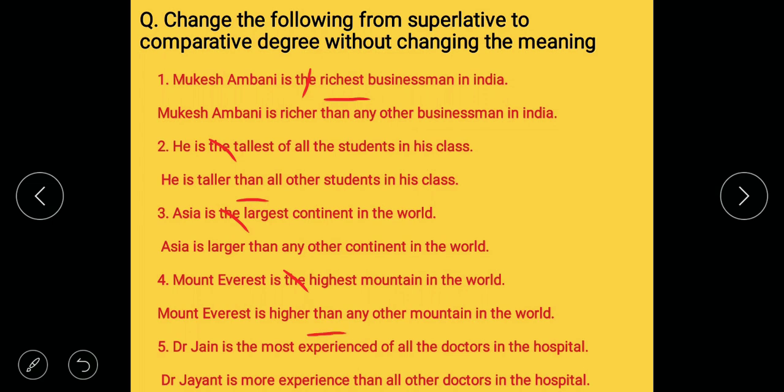Dr. Jain is the most experienced of all the doctors in the hospital. Then Dr. Jain is, first remove the, Dr. Jain is most experienced. In place of most experienced you have to write more experienced than all other doctors in the hospital.